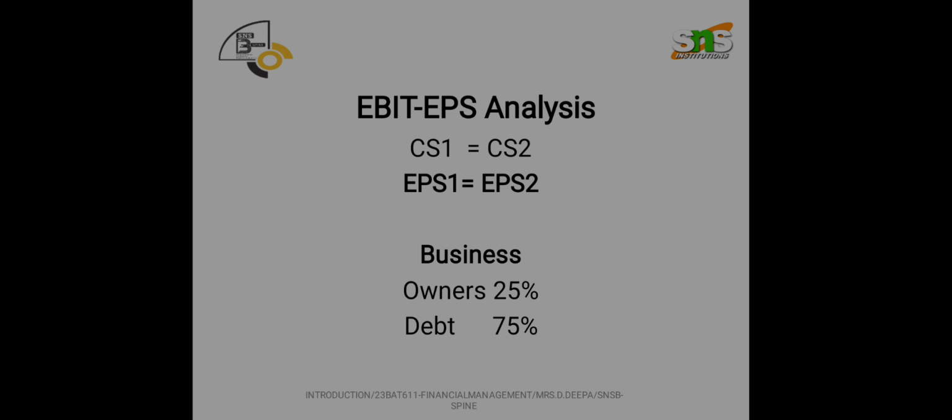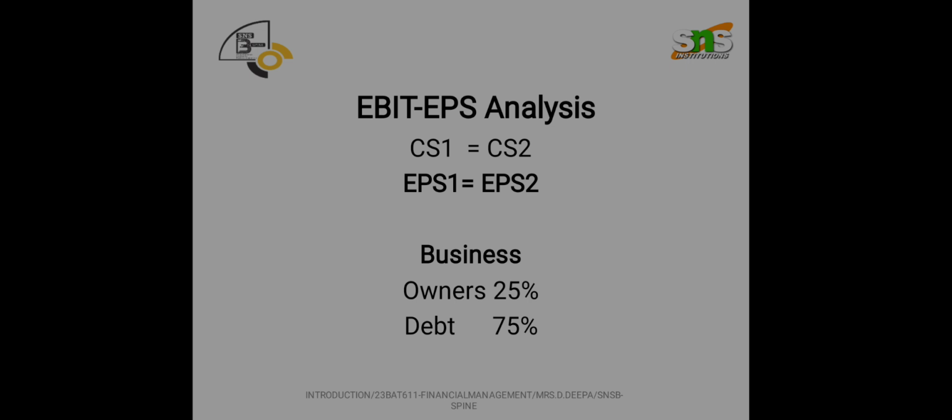From this EBIT if we reduce interest alone, it gives EBT, earnings before tax, and again from this EBT we need to deduct tax. After deducting we can say that is earnings after tax or profit after tax. So that is EBIT. So how to find out this EBIT EPS analysis? This indifference point is also called EBIT EPS analysis. EPS is nothing but earnings per share.